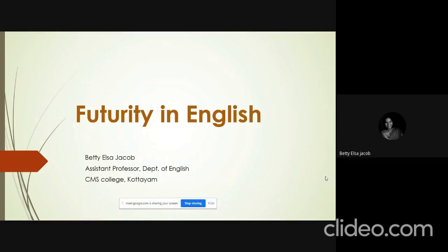So future tense basically refers to the time from the next moment to whatever time is there in the timeline. So we'll be looking at three important aspects in future tenses. First, we'll be looking at two different types of future tenses. One is called the pure future and the other one is colored future. We'll be looking at the difference between these two, and then we'll also look at the forms that can be used to refer to future tenses.